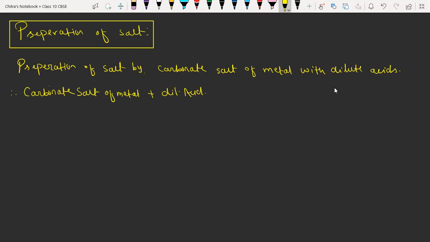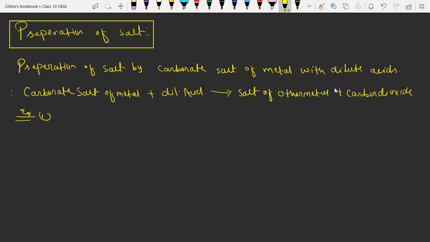Dilute acid gives salt of other metal along with carbon dioxide. Okay, carbon dioxide gas is released. Okay, so now we will understand the example.